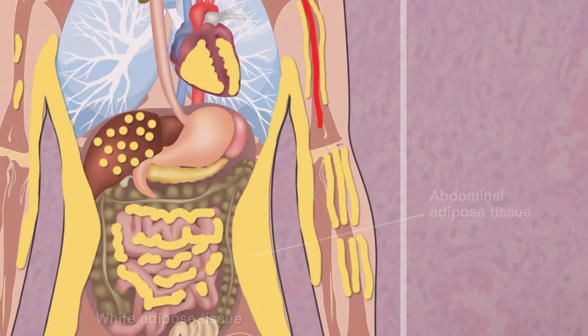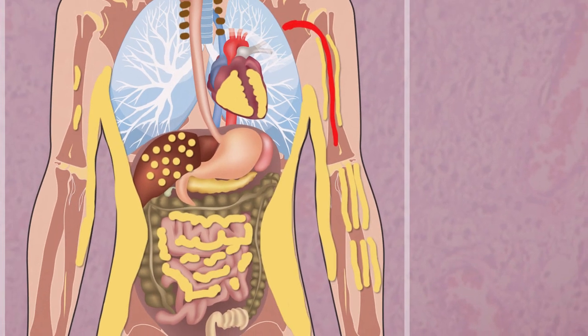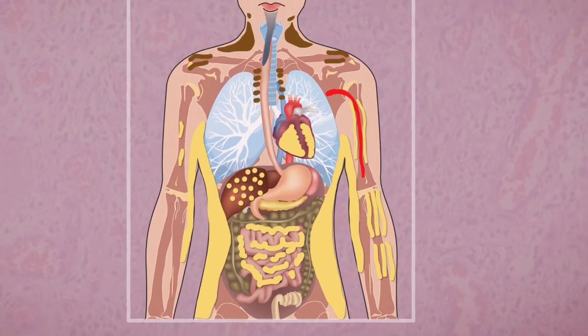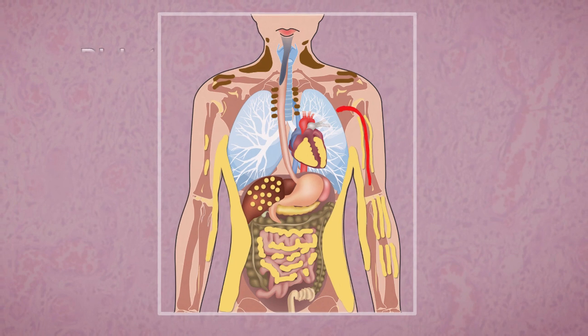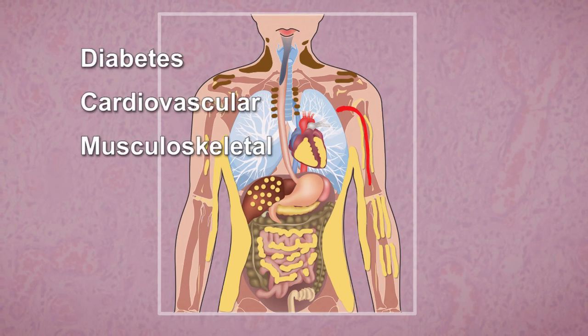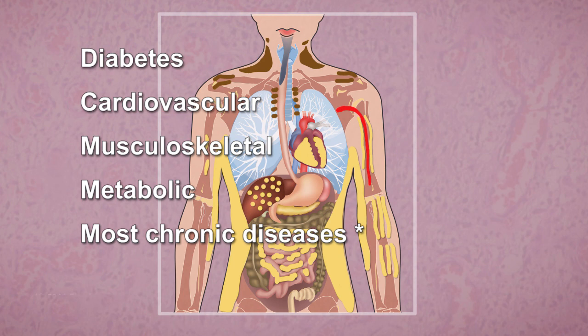Adipose tissue's ability to secrete hormones and pro-inflammatory agents influences many medical conditions, including diabetes and cardiovascular, musculoskeletal, metabolic, and most chronic diseases.